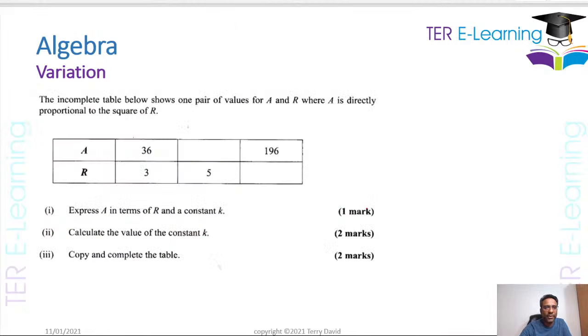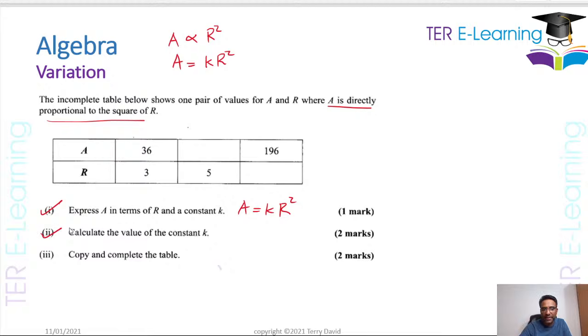Now let's look at another one here, right? This is another kind they can ask you. So they said you have two variables, A and R, and A is directly proportional to the square of R. Now, when you have a question like this, you have to be careful. A is proportional to the square of R. It's direct proportionality, so therefore it's proportional to R squared. That's what that means. So for A, we remove the proportional sign, you have to put an equal, and then you're going to have K. So it's KR squared. So in part 1, when they say express A in terms of R and K, it means that A is equal to KR squared. That's my answer for part 1.